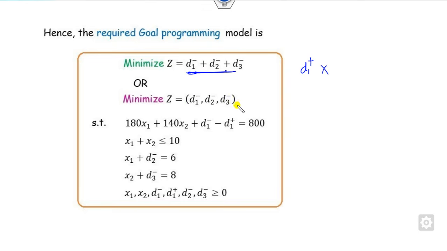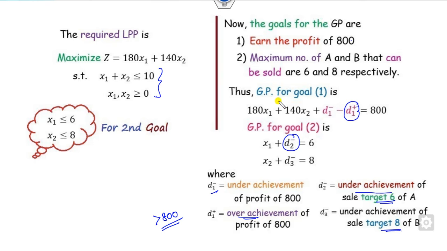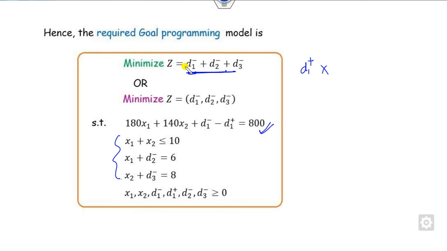You can see this is a multiple objective, subject to these constraints, and these are the requirements as set in the previous case. So there are the three constraints: 1, these are the 2, this is the third constraint, this is the fourth constraint, and all these variables must be positive.